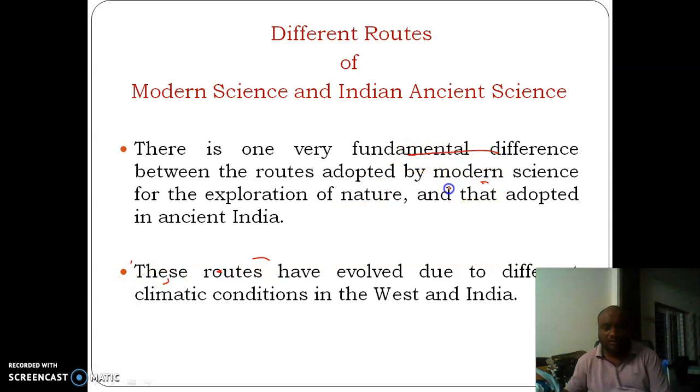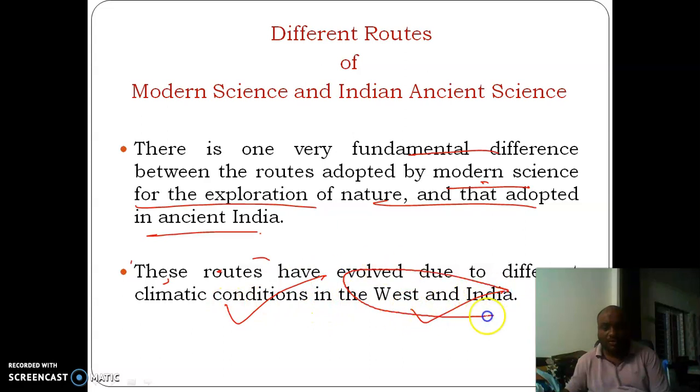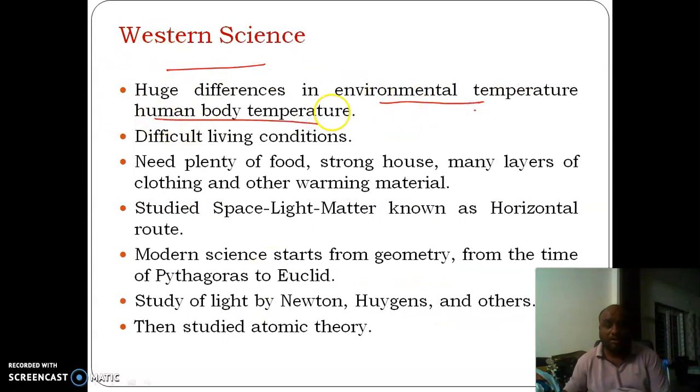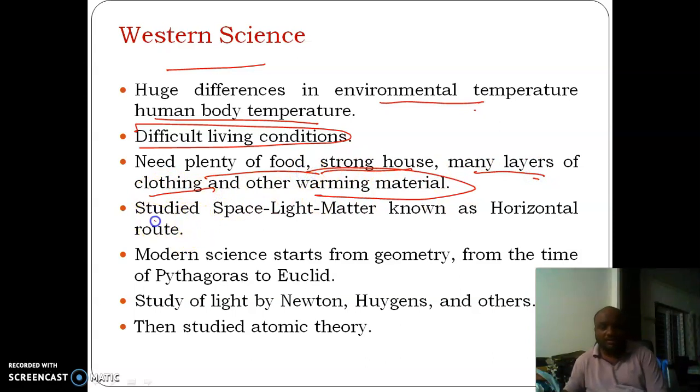Fundamental difference here we have between modern science for the exploration of nature and that adopted in India. So these roots have evolved due to different climatic conditions in the West and in India. In the West, the environmental temperature is very different from human body temperature, which makes the living conditions very difficult, and they need plenty of food, strong houses, many layers of clothing and warming materials. They study science in terms of space, light and matter, which is known as the horizontal route.